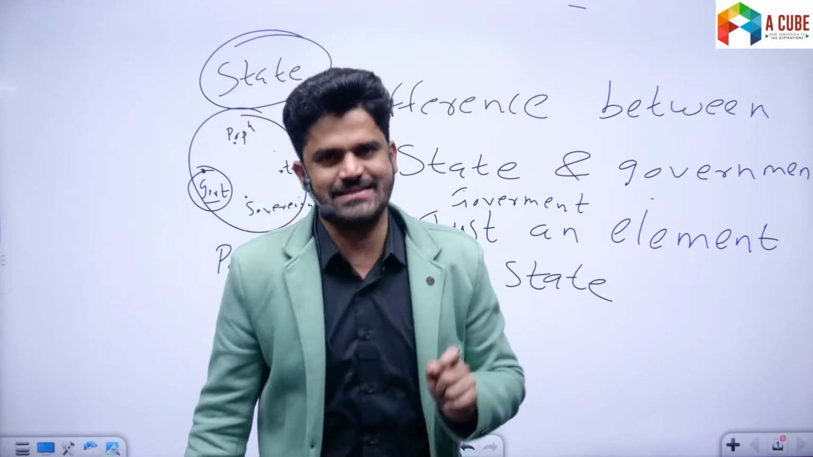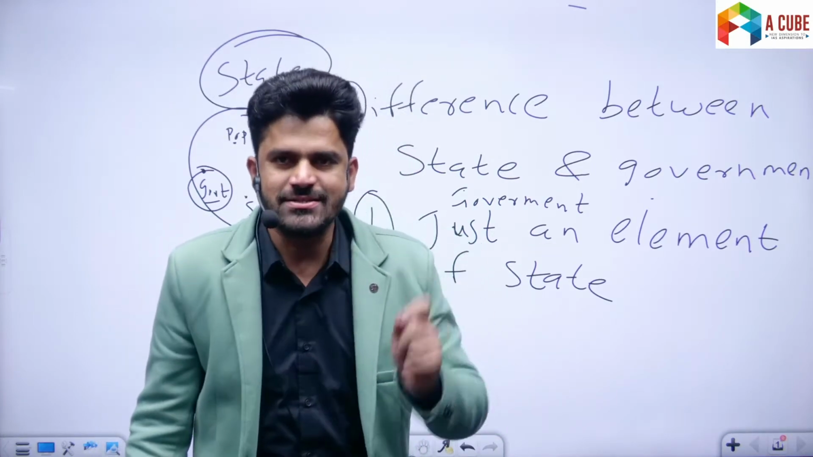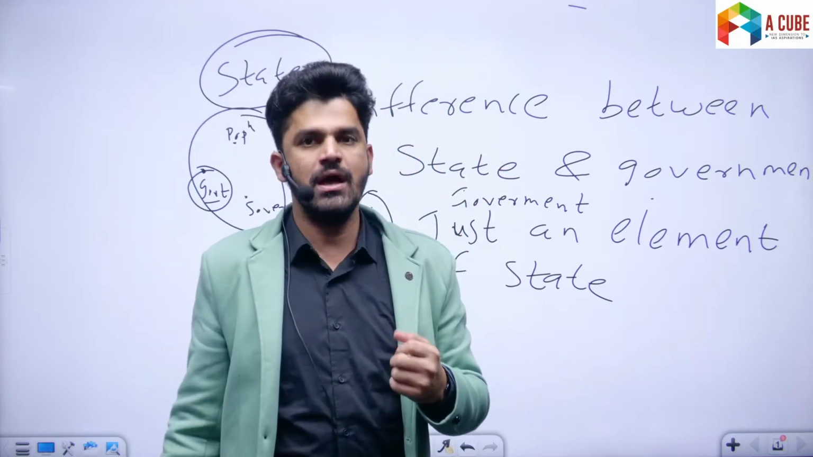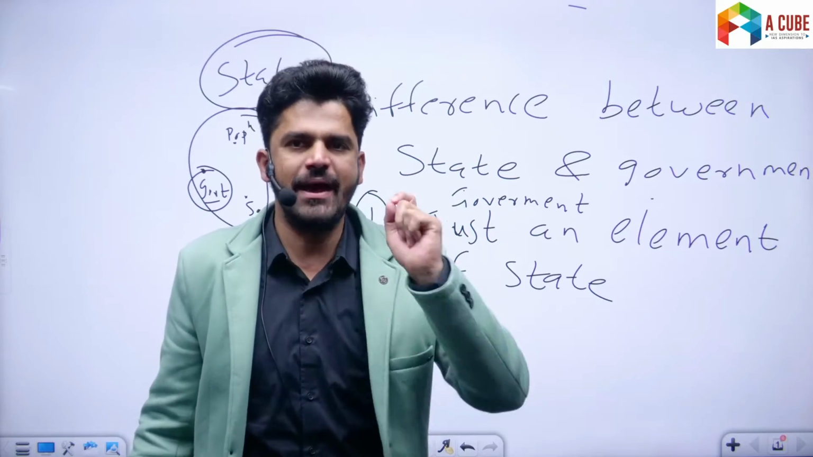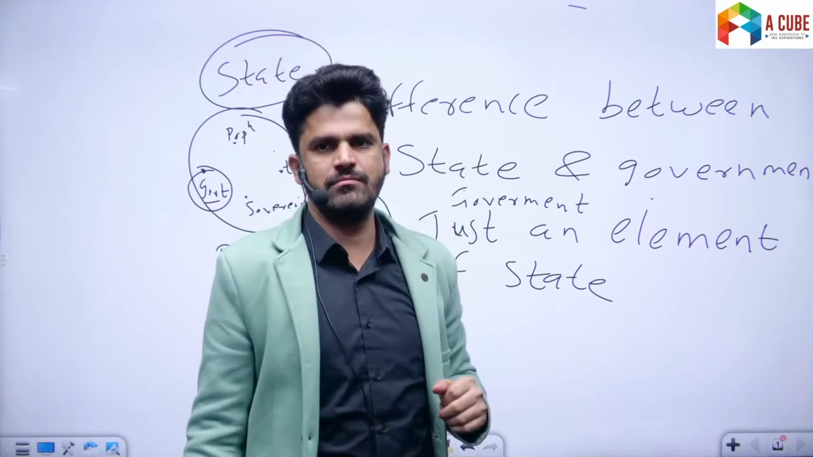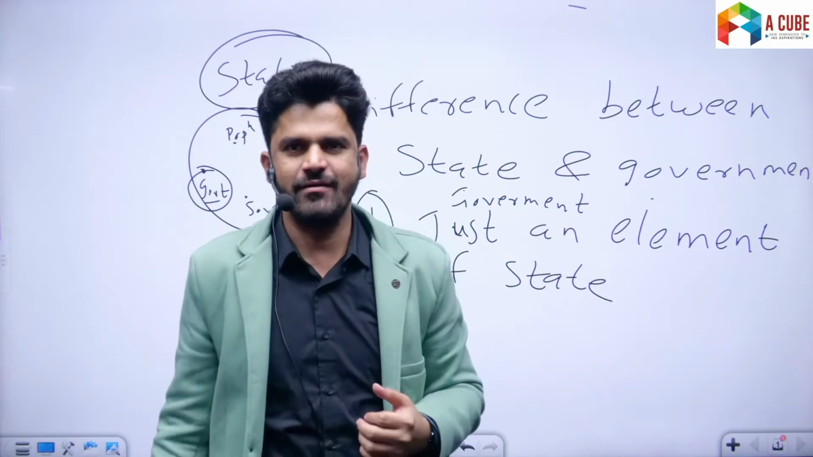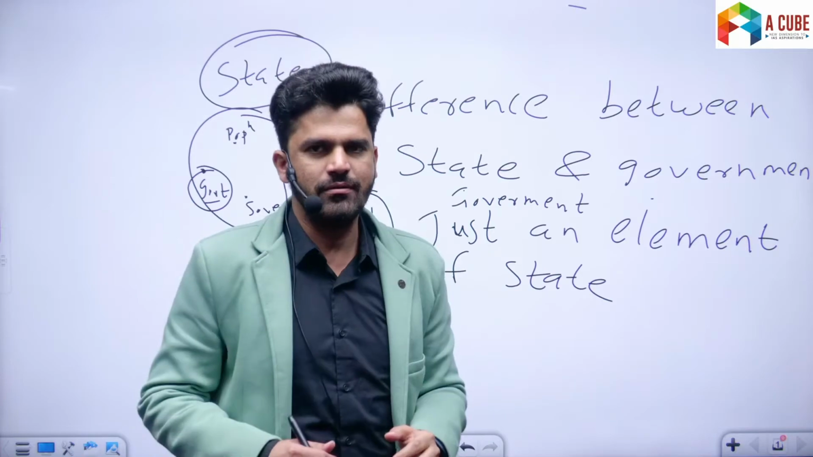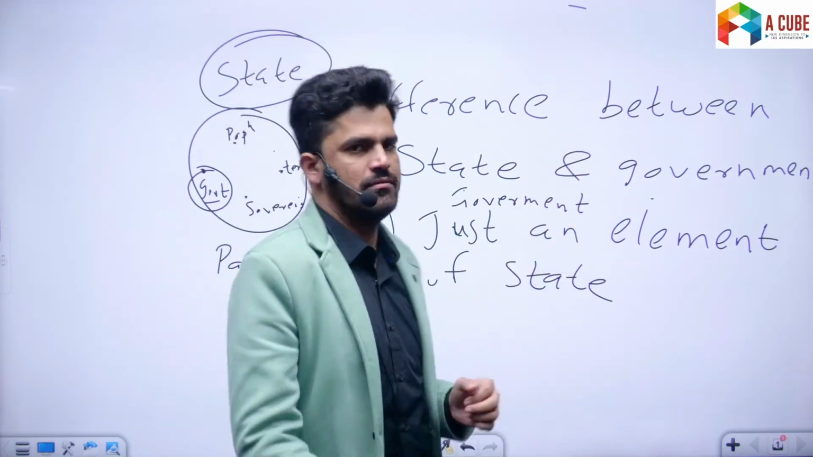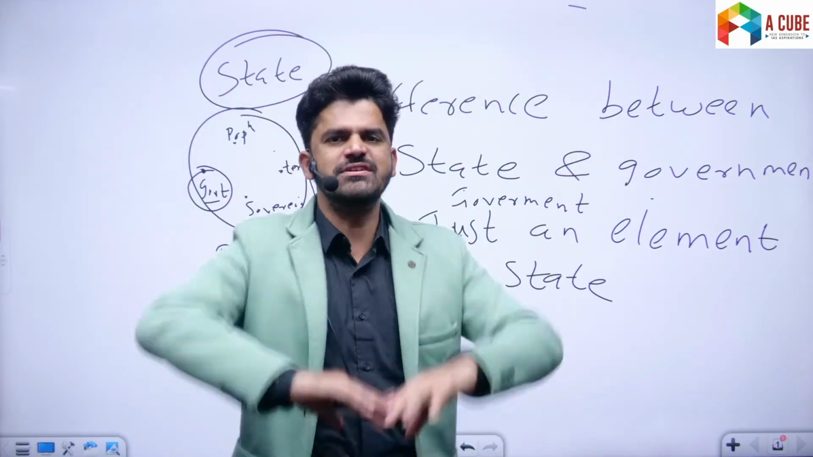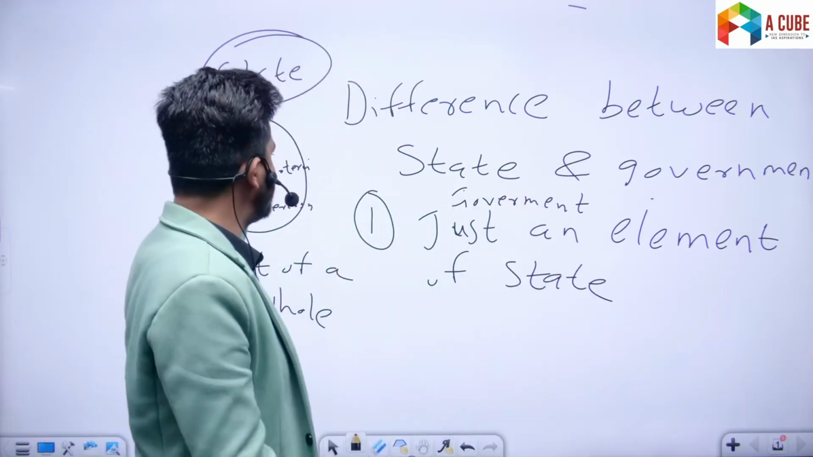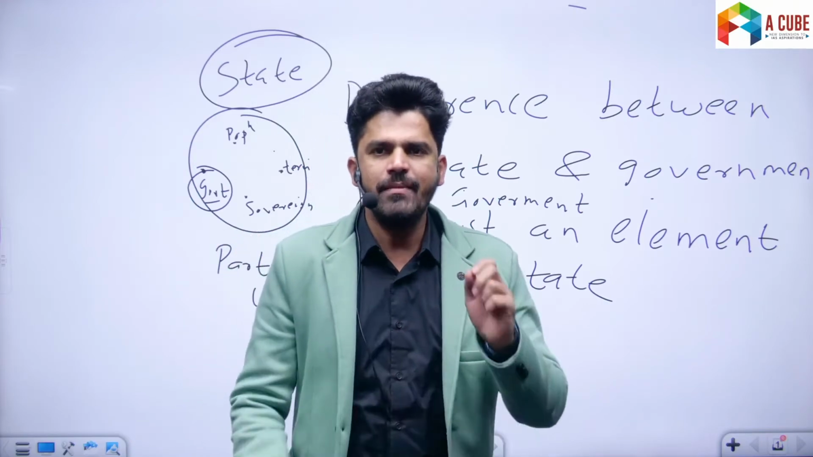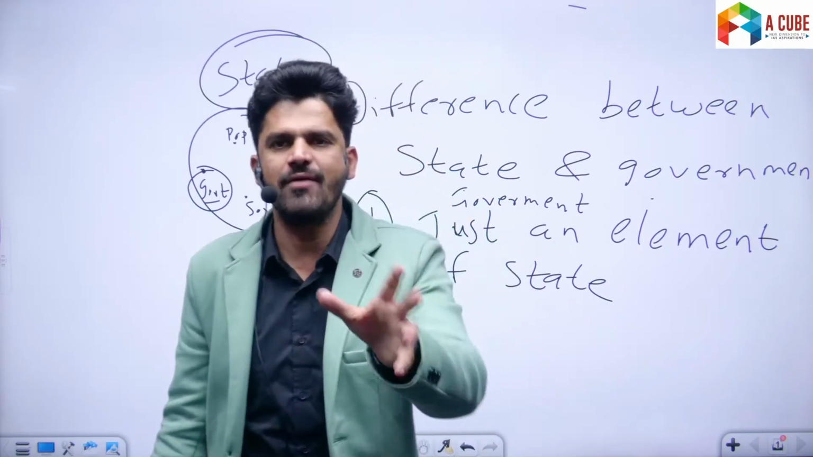Government just exercises the powers on behalf of the state. Government is nothing but the visible manifestation of the state. Are you getting it? Government exercises the power not on its own, but on behalf of the state. So which is a larger entity? Which is the more important entity, state or government? It is the state. So government merely exercises the authority on behalf of the state.